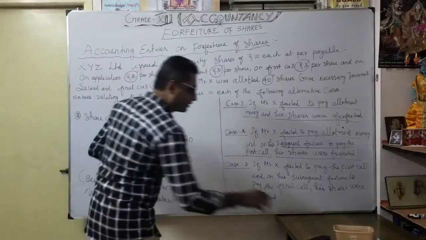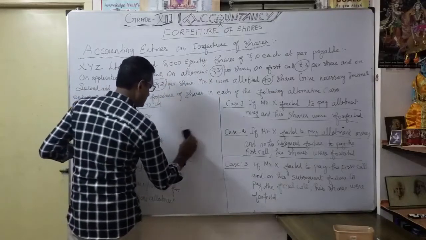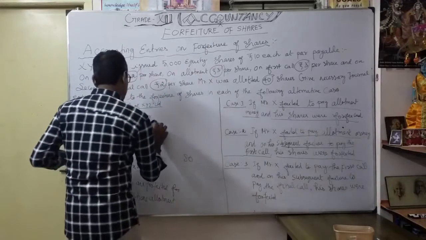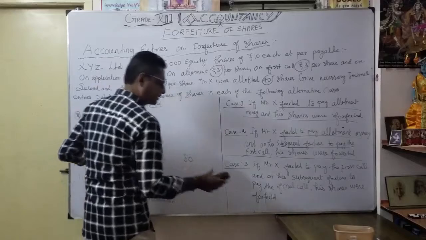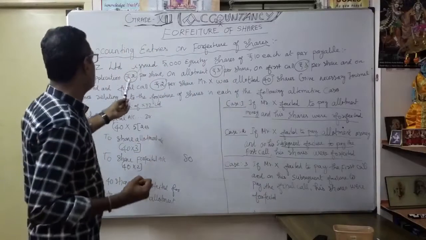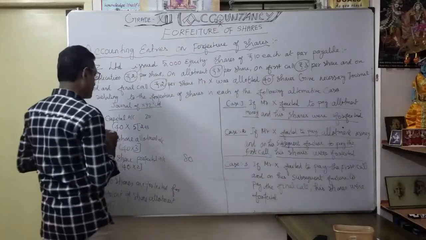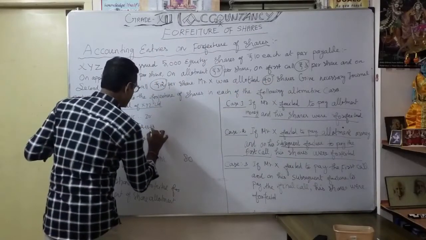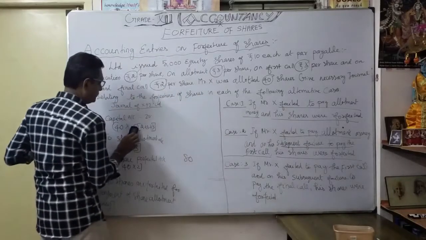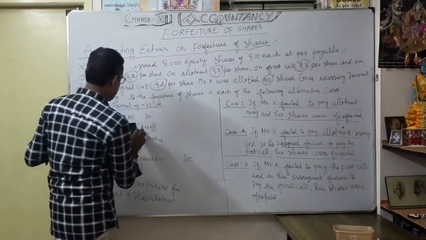Here we add the first call, that is, up to the called up money. So application 2 rupees, allotment 3 rupees, and up to first call 3 rupees. Totally how much? 8 rupees. If you write it like this, you can clearly understand the called up share easily.